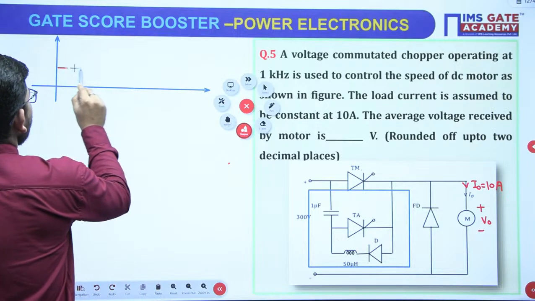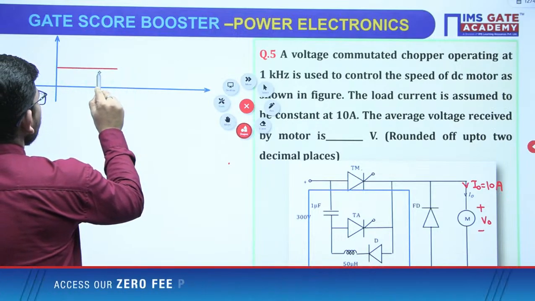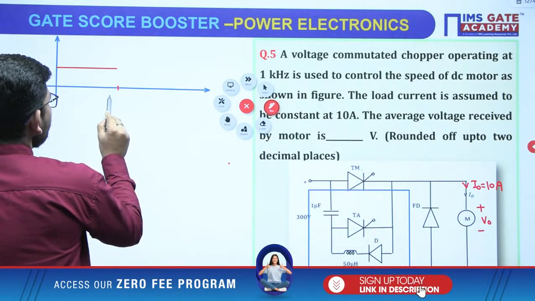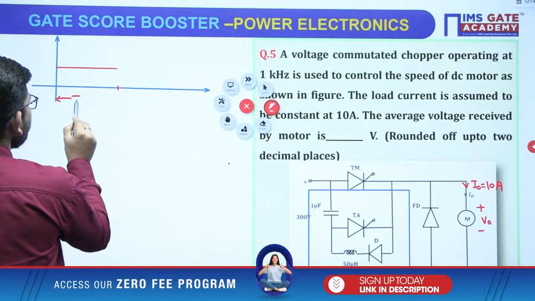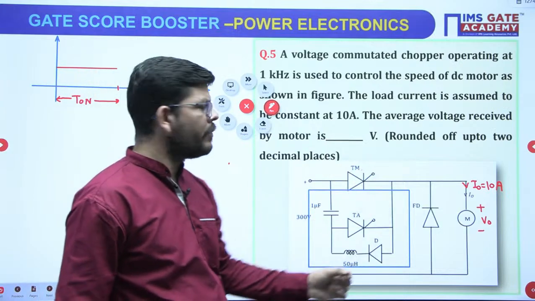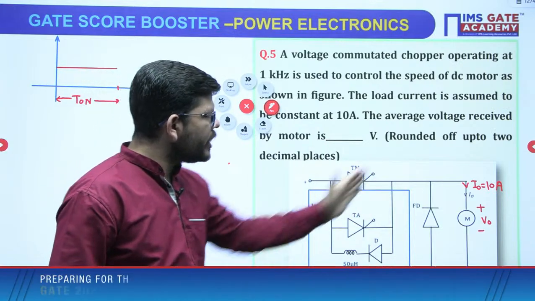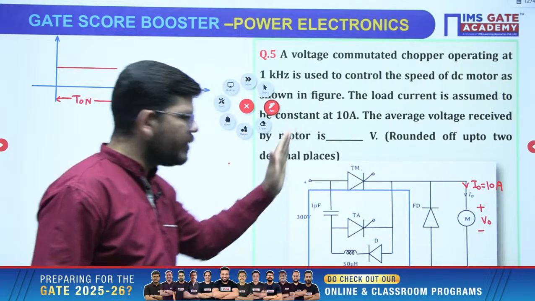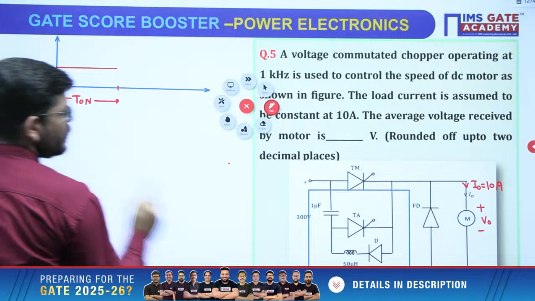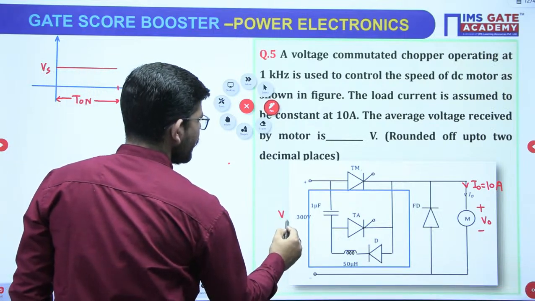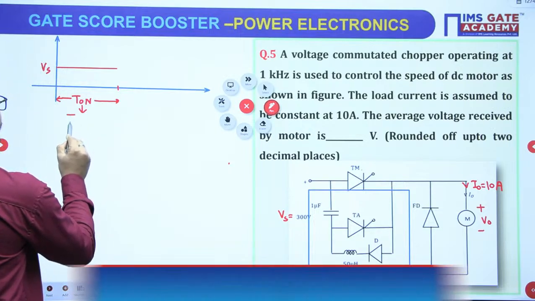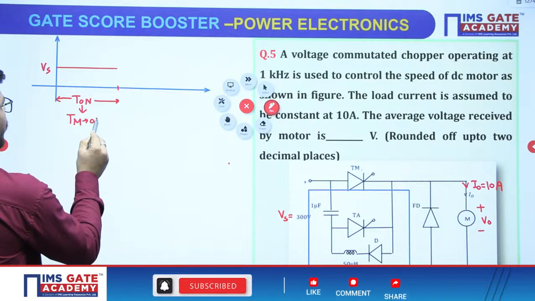Let me call this the on time, T on, the time for which TM is on. When TM is on, source and load are connected, so the output voltage will be equal to the input voltage, Vs. So the output voltage is equal to Vs during the time TM is on.